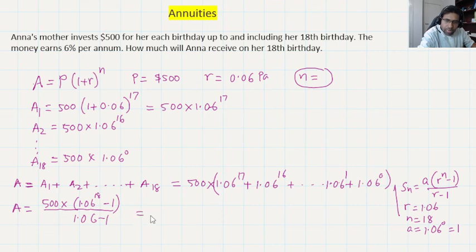Now if I simplify this part, using the calculator, it gives you 500 times 30.906. Then if you multiply this, it will give you $15,452. I'm just putting in the nearest dollar.